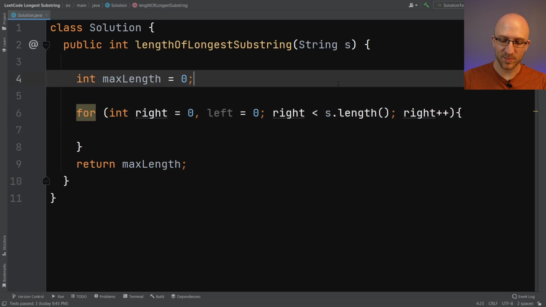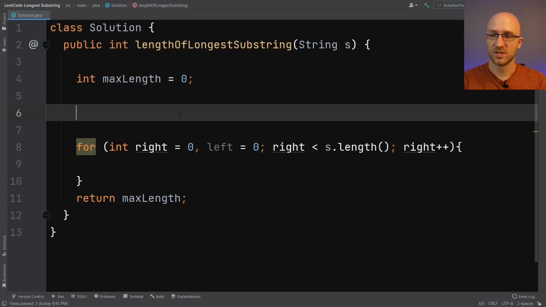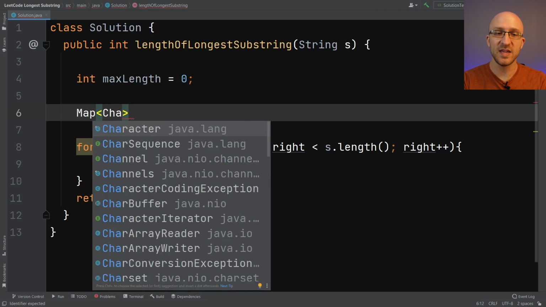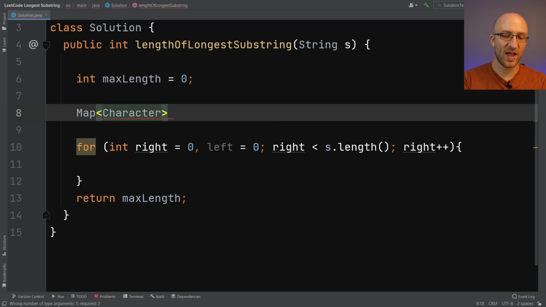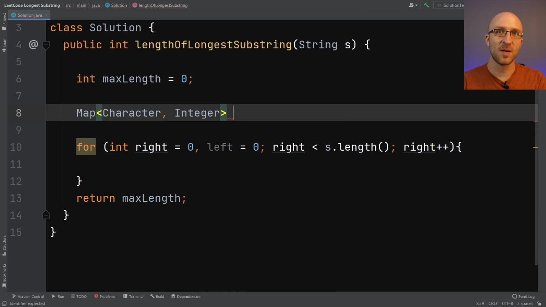Now, remember, as a part of the solution, we need to have a map that will hold the last position that we saw each character. So let's create a map. And remember, this is going to be a map where the keys are characters and the values are integers. We'll call it, I don't know, visited characters. That's not my favorite name for a variable that I've ever come up with, but let me know if you have a better one in the comments. We're going to initialize that to a new hash map.